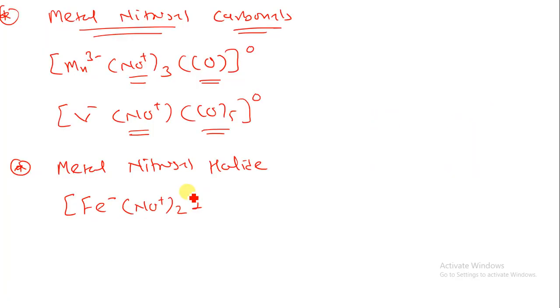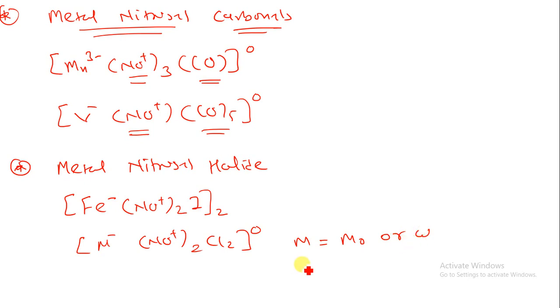This is known as metal nitrosyl halide. Let us take one more example. Suppose we have a metal with NO positive charge and Cl2 as chloride, zero oxidation state. As the metal you can take Mo or tungsten. That is the metal nitrosyl halide.